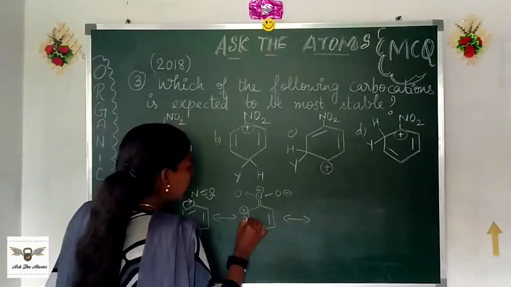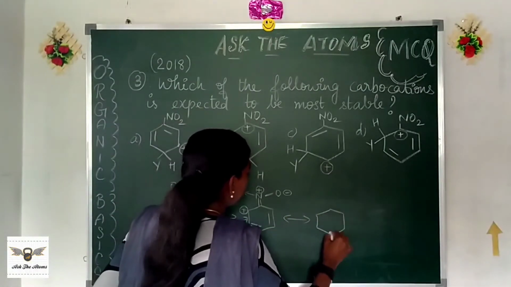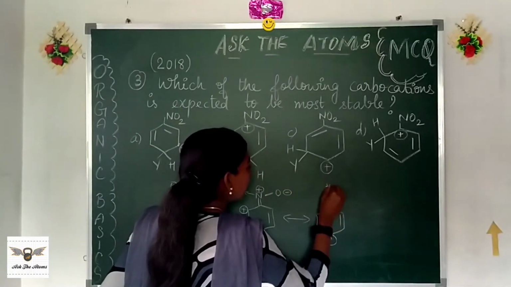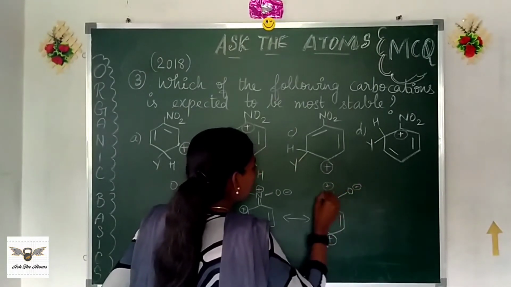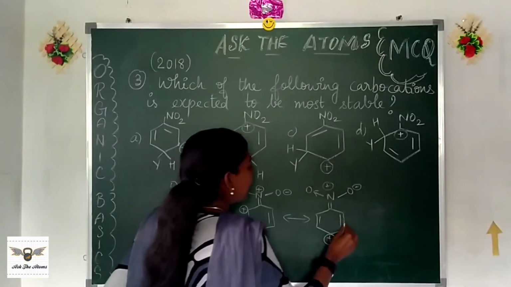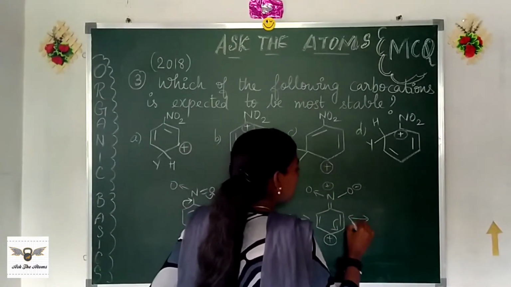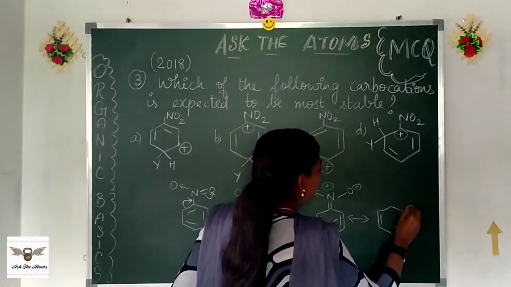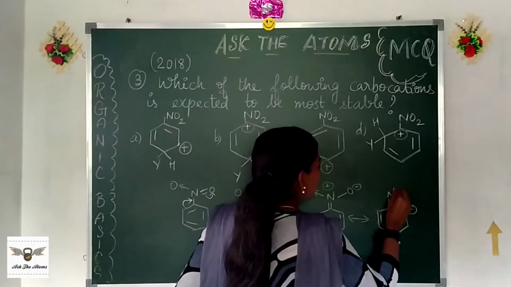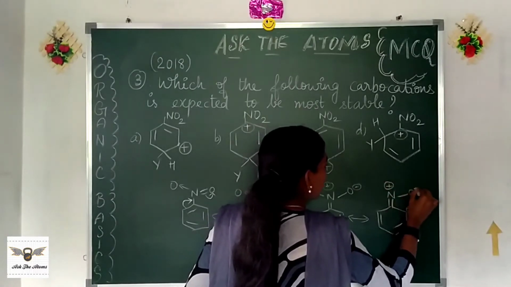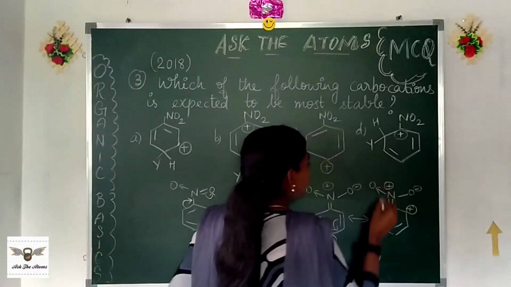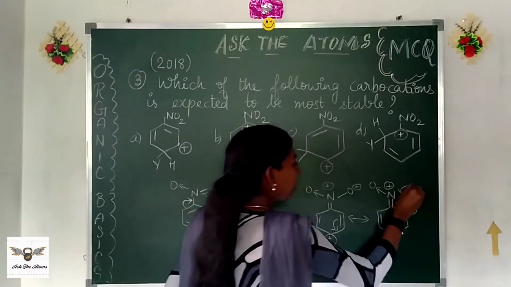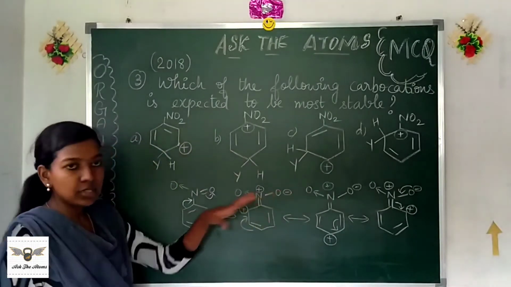And similarly this goes over here. A positive charge comes over here. Now this comes over here. A positive charge over here. And finally, this again comes back to its original position and you get the first structure. The first structure takes turn after that.